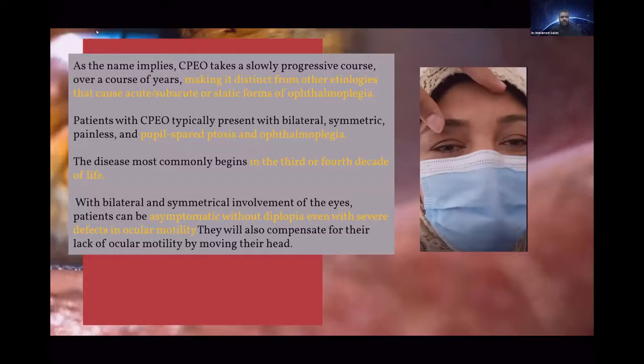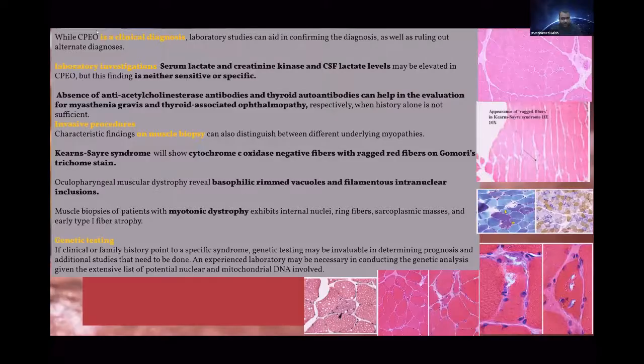Investigation: actually, chronic progressive external ophthalmoplegia is a clinical diagnosis. You can depend on history and examination to diagnose it. Some papers said serum lactate and creatine kinase were elevated in serum and CSF, but this is neither sensitive nor specific for chronic progressive external ophthalmoplegia.